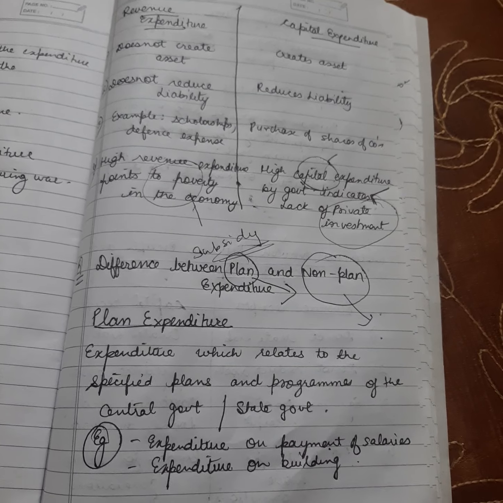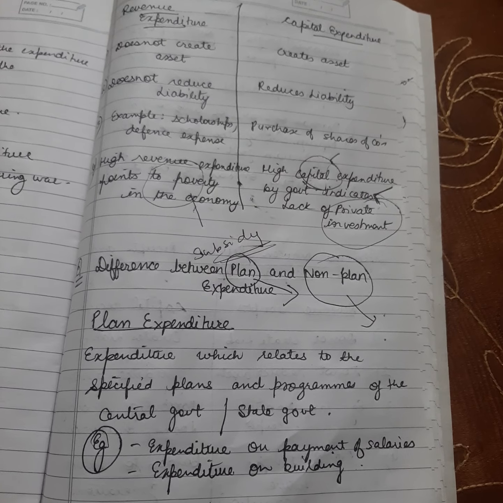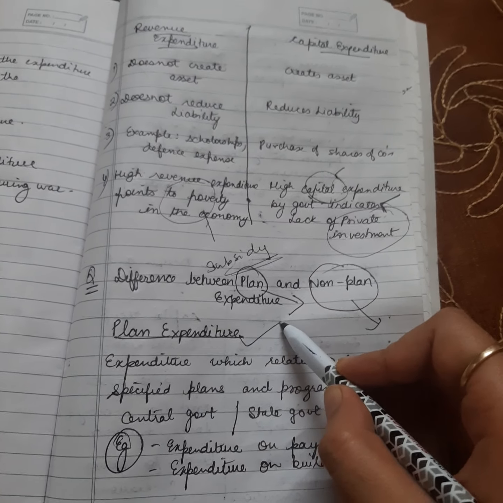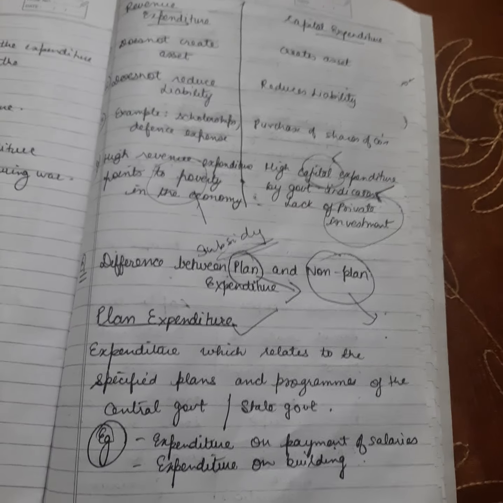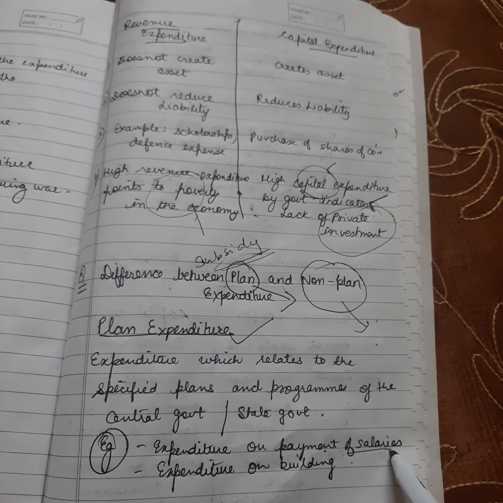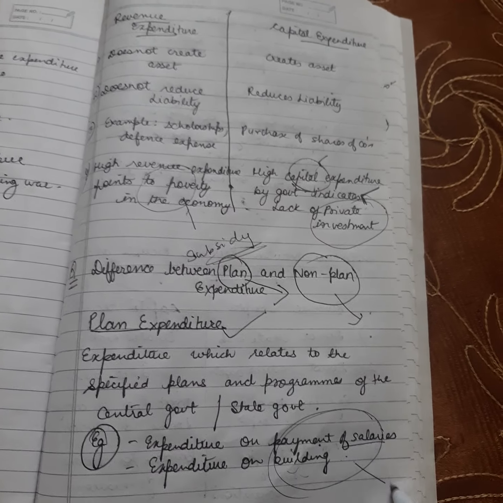If your government has planned that it will be spending, let's say, 100 crores on education in the coming year, that's a planned expenditure. Okay, this has already been decided and government is moving as per its plans. For example, expenditure on payment of salaries, expenditure on building, this government has already decided in its plans and policies.